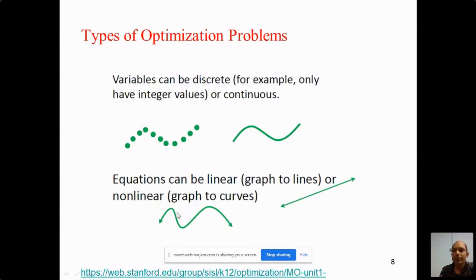Non-linear means the graph has curves, in which you can see we have different peaks and different maximum points. In that case, we define it as a multimodal problem. It is very difficult to find the optimal solution, so we will discuss this point next.